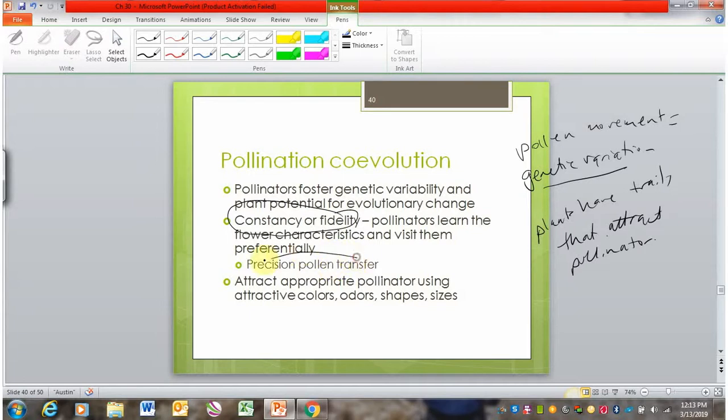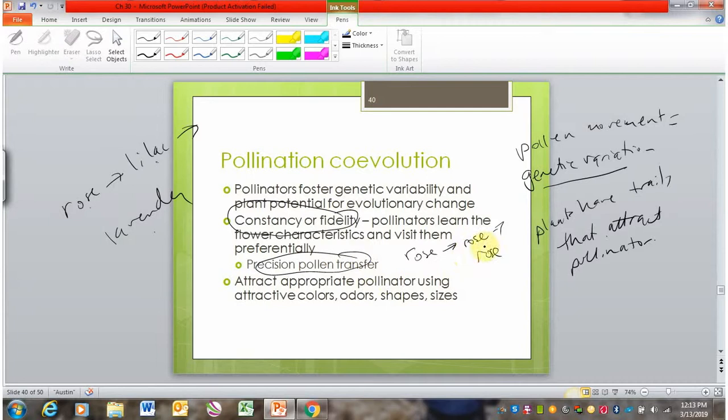And this makes pollen transfer much more precise and effective because the bee that day is always going from rose to rose to rose to rose, rather than if a bee was always going from a rose to a lilac to a lavender flower. This would not be as great for the plant because rose pollen can't pollinate a lilac and lilac pollen can't pollinate a lavender.